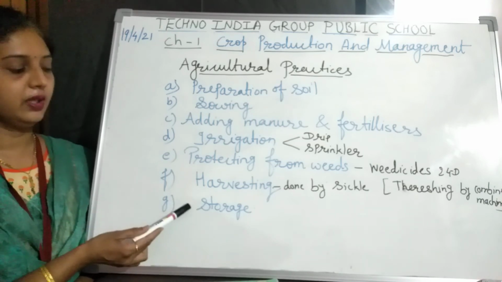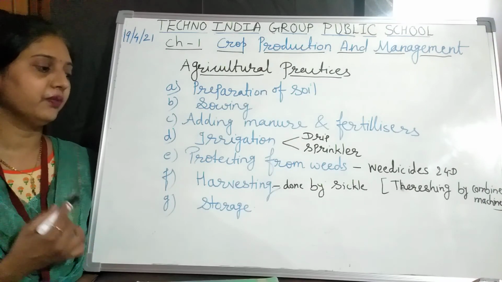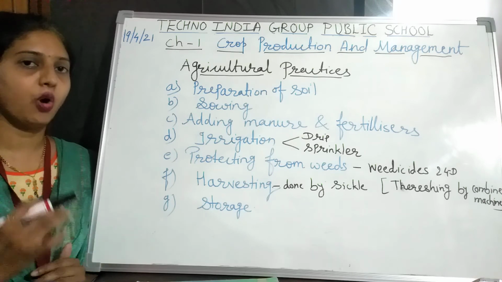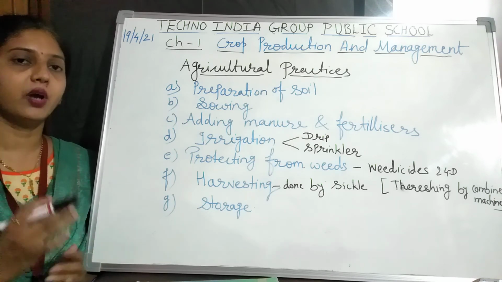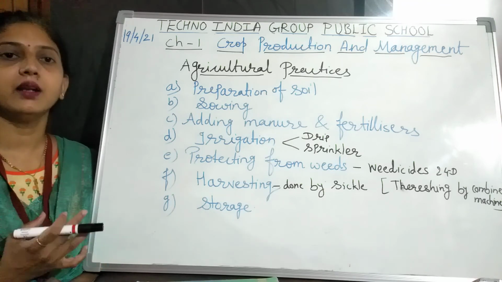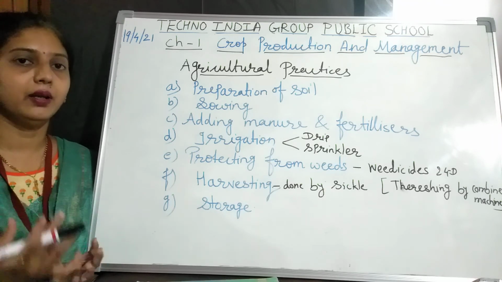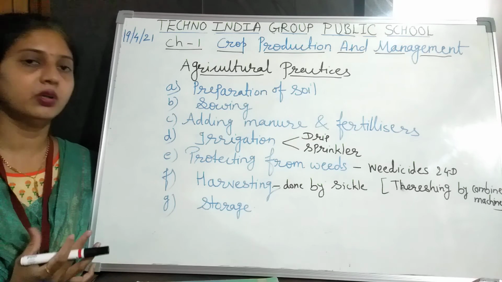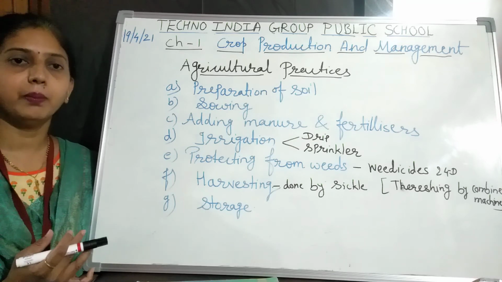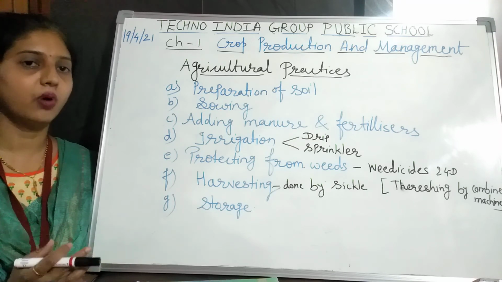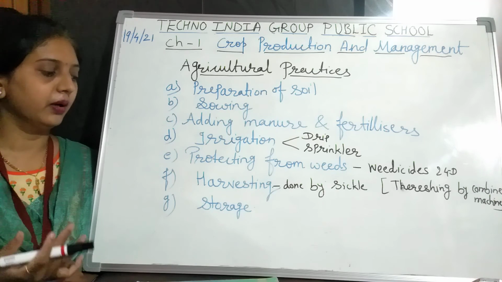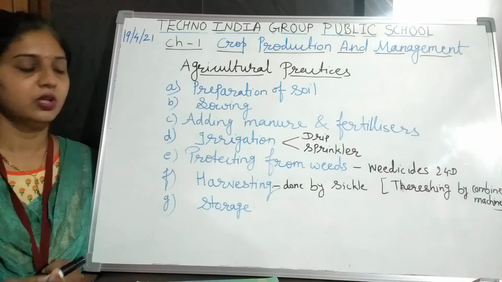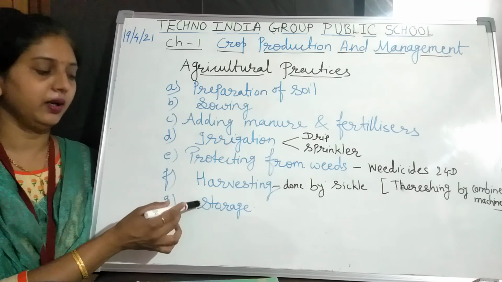Then another one is the storage. After our crop is ready after cutting, we have to store it. For the storage we have to use a good container, and when the crop is in a good amount, with better production of the plant, we have to store it in the godowns or the silos. So it is free from moisture or any other repellents or rodents. So we have to store it in proper condition.